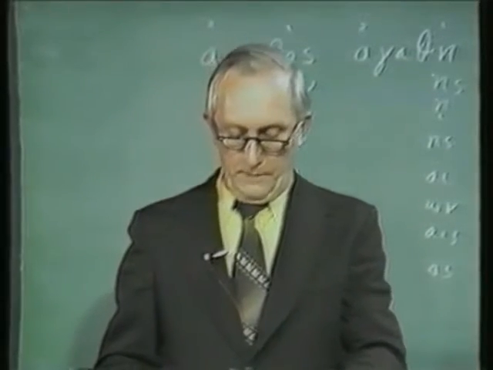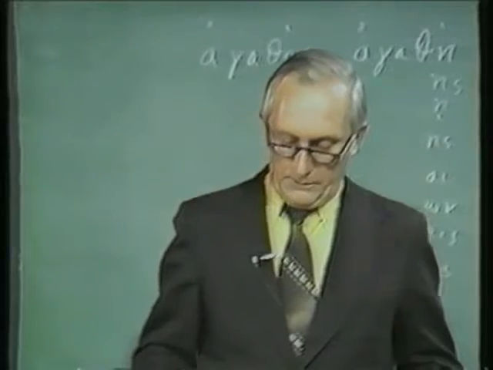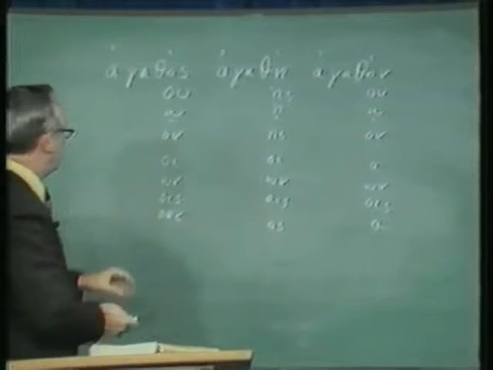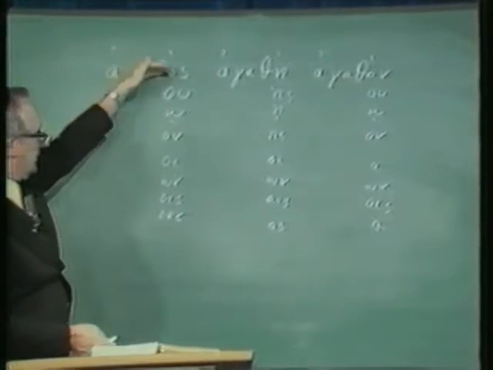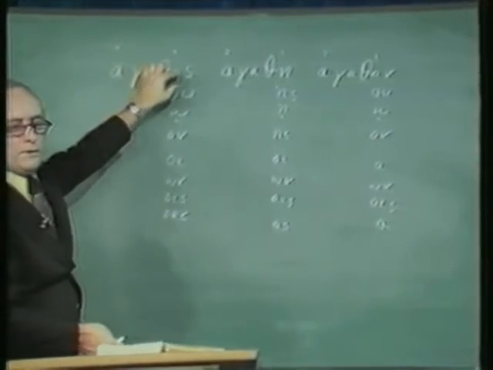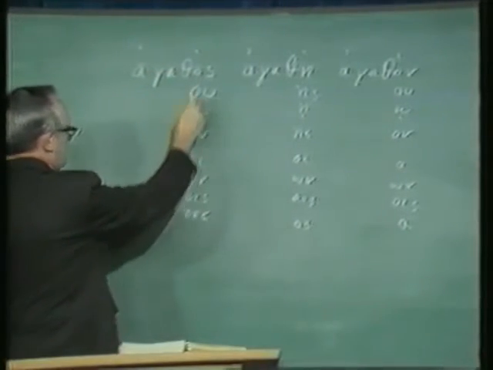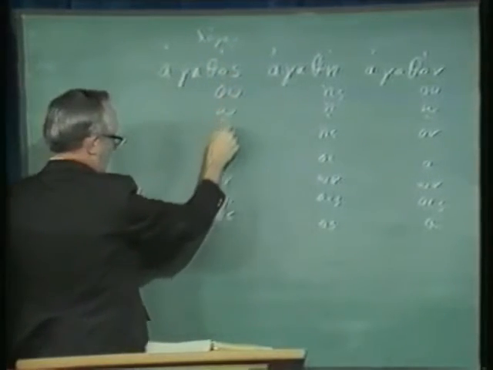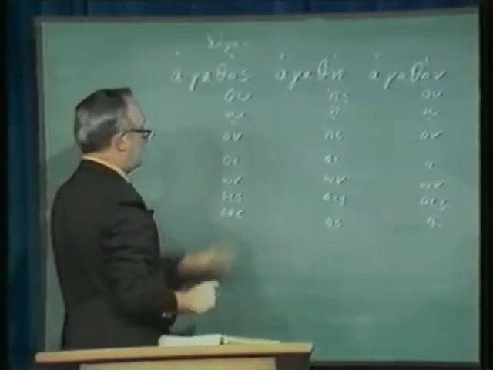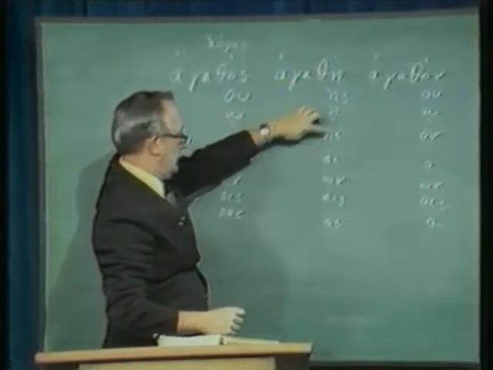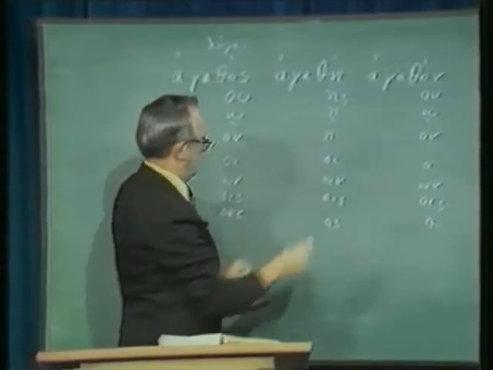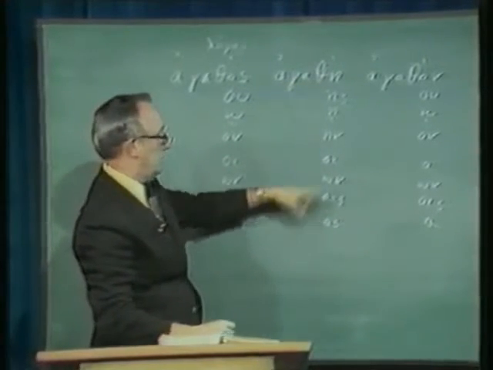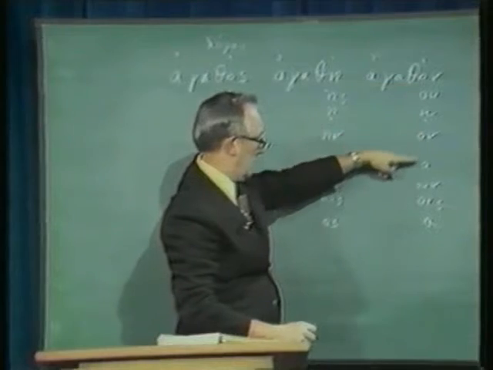The forms now, I want to look first of all at the forms of agathos, the adjective, and they're here on the board. These are at the bottom of page 33 in Machen. You see that you have the same as logos here, just like logos: os, u, o, on, e, on, is, us. This is just like graphi: e, es, e, in, e, on, es, as. And then doron: on, u, o, on, and a, on, is, a.